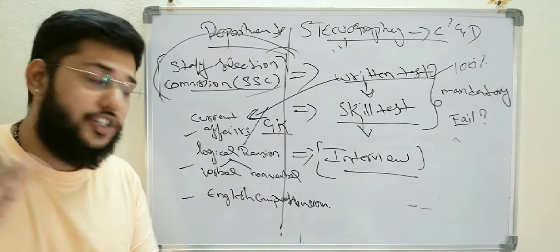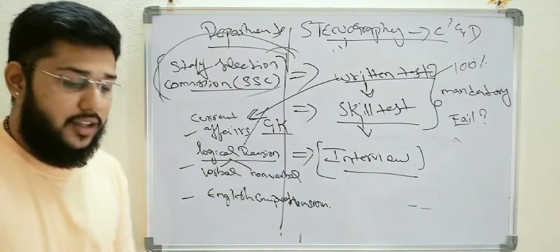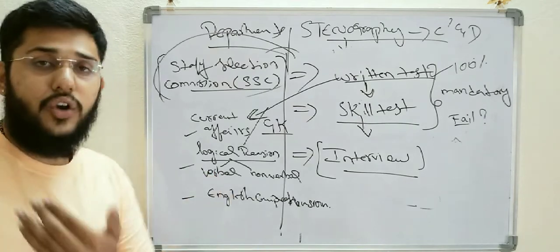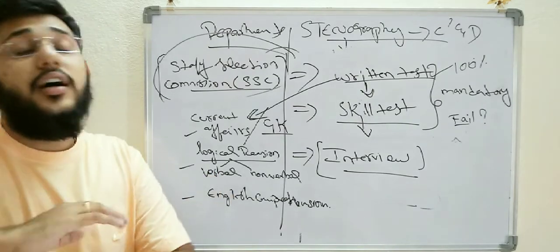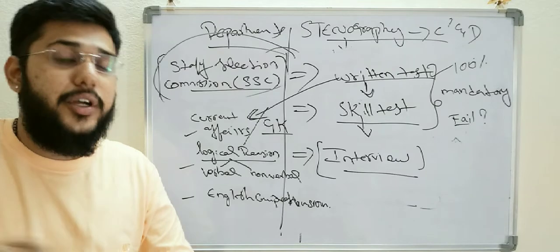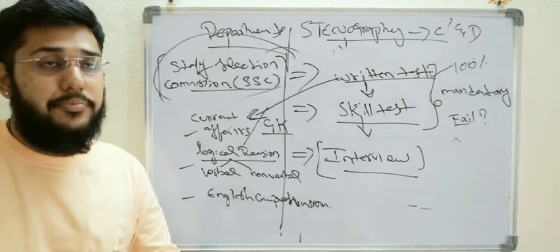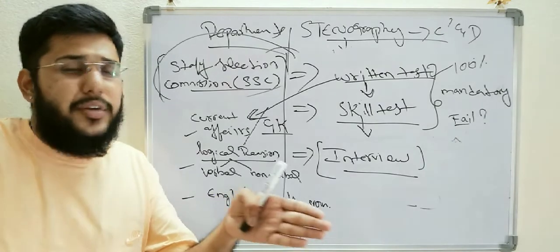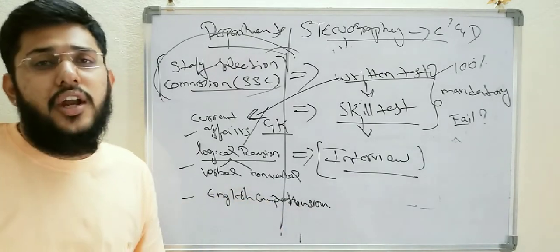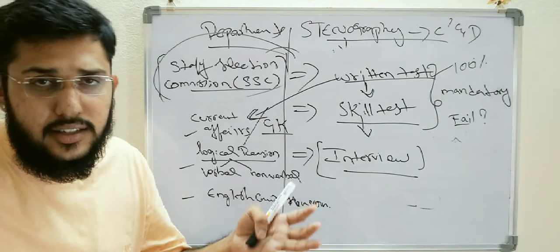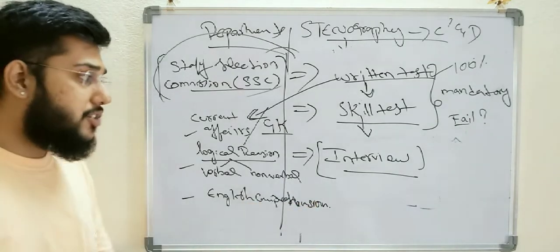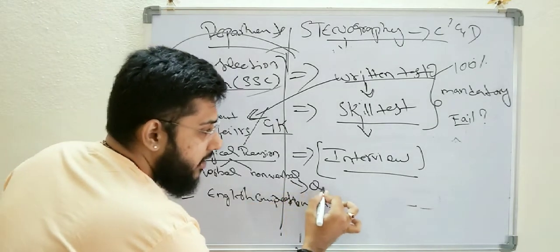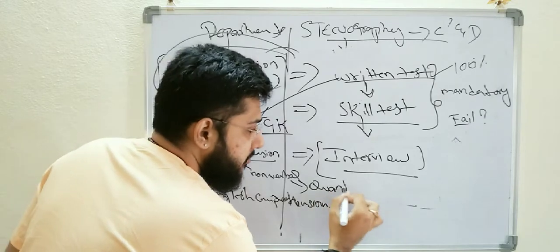Both current affairs and GK, and logical reasoning, that is nothing but verbal and non-verbal, and they don't ask about quantitative aptitude. We don't have quantitative aptitude, but a few departments include it. It varies from department to department, and we cannot judge why they are including it or why they are not, but it is better to learn quantitative aptitude.